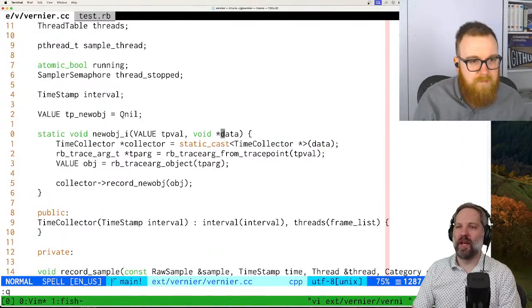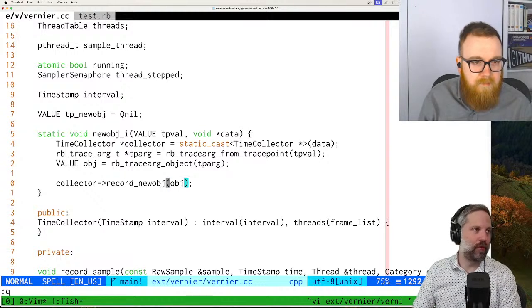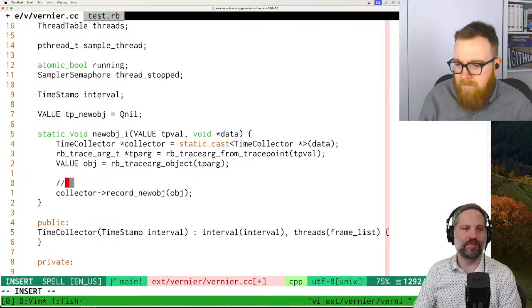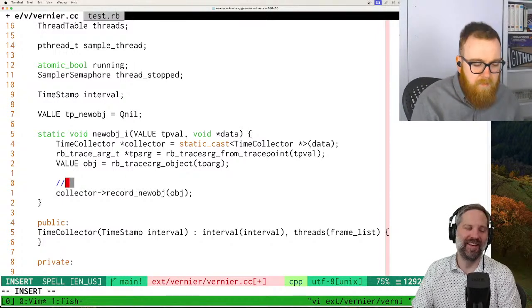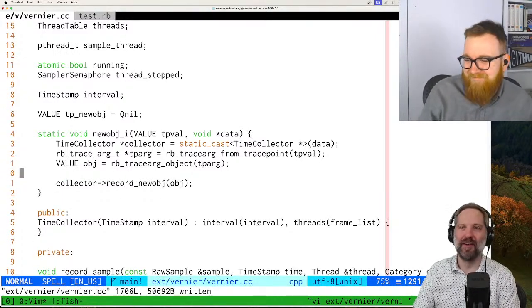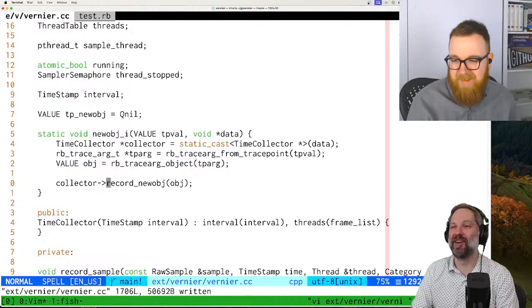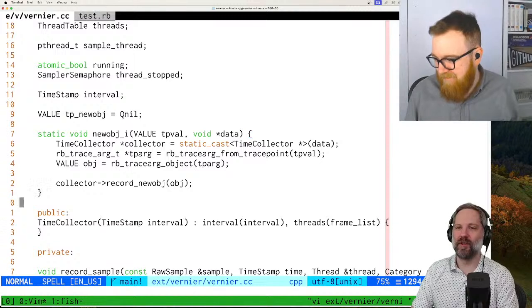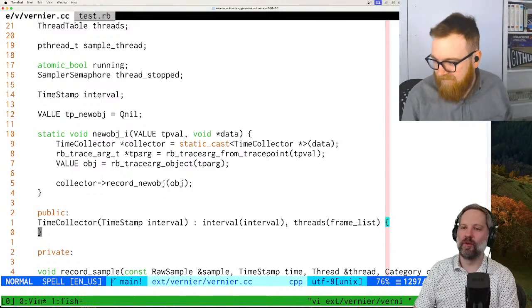Cool. So we should add a new method, which is record new obj, and in that we're just going to record something. I would start by just printing out something, or didn't we do something like that? Yeah, let's implement record new obj incrementally, getting there. So where do we do this?